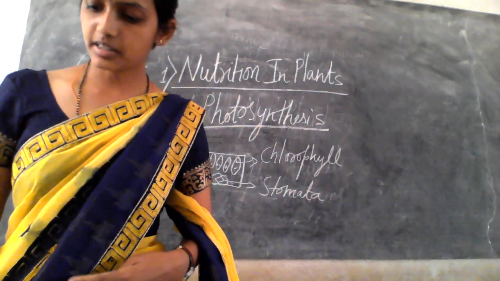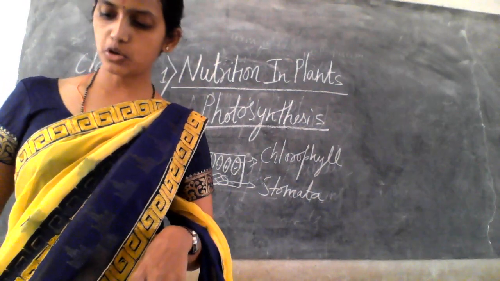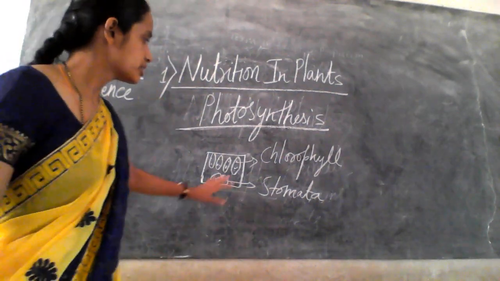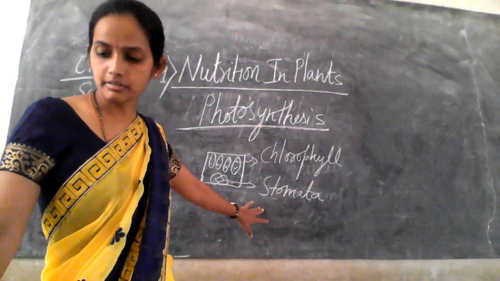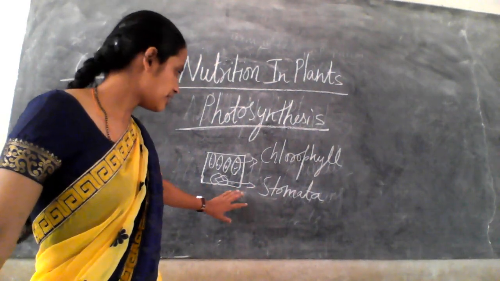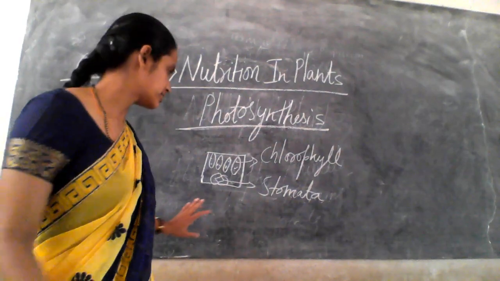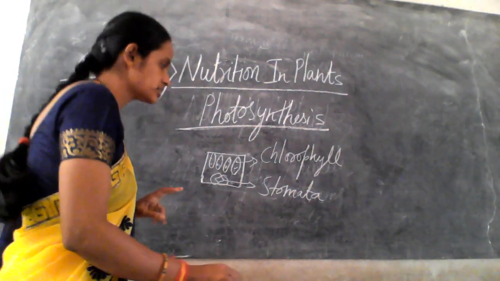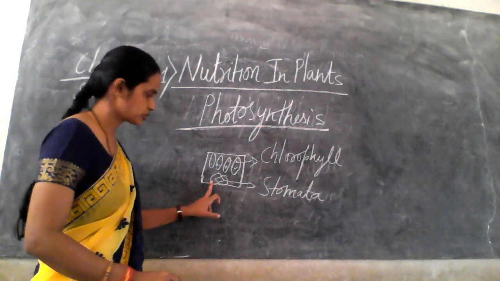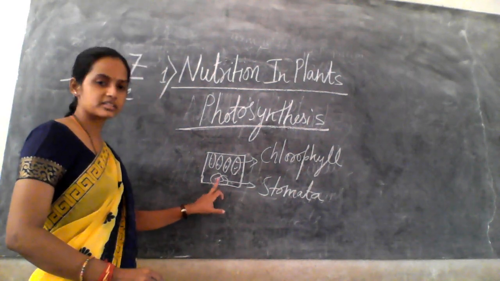So you can see in figure 1.2 the chlorophyll and the stomata with a guard cell. You can see two bean shaped cells in the stomata region, right? These are the guard cells.